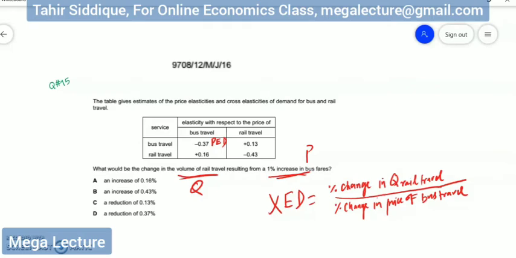So if I look into this option, negative 0.37, it is bus travel and elasticity with respect to the price of bus travel. So this is PED. So I reject my option D, so I cancel it. So this is not my answer.